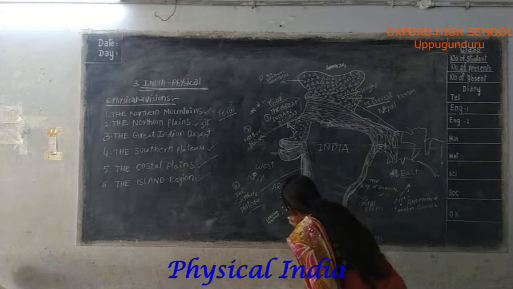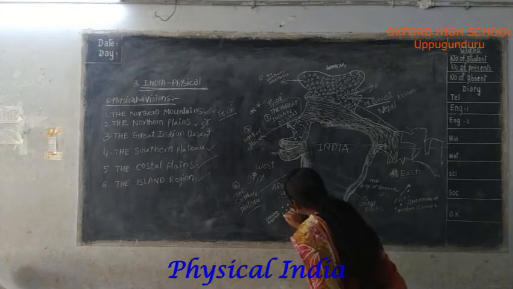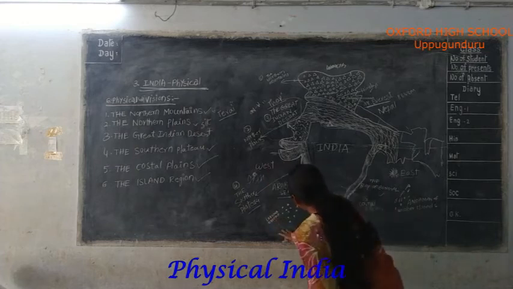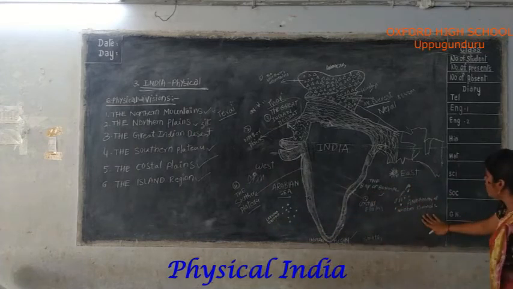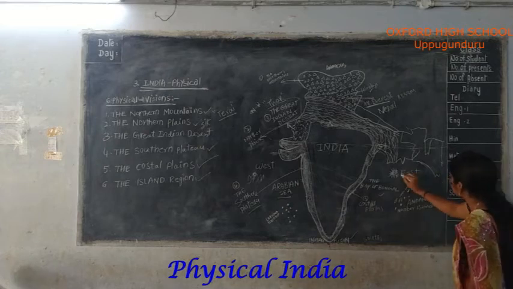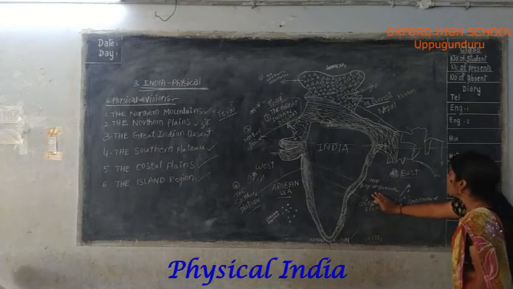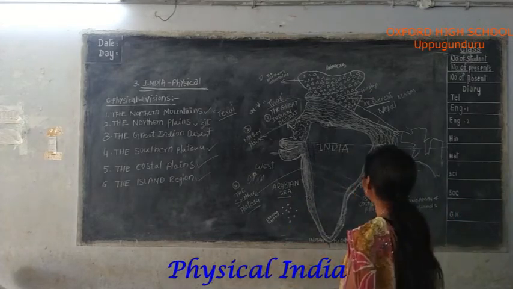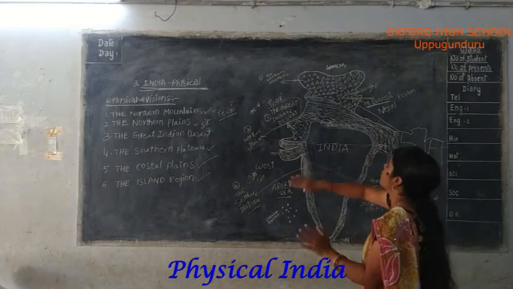See the map. This is Lakshadweep in the Arabian Sea, the western part of India, and these are the Andaman and Nicobar Islands in the eastern part of India, in the Bay of Bengal. This is the physical features of India.